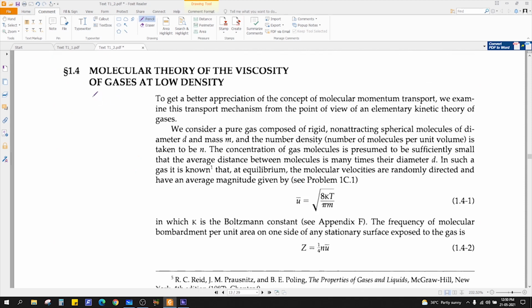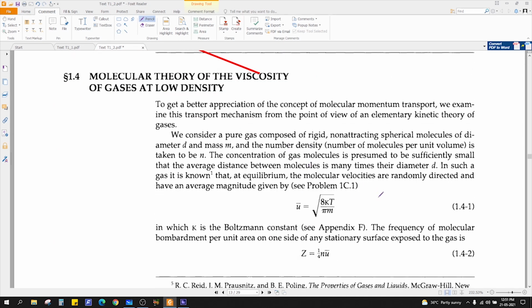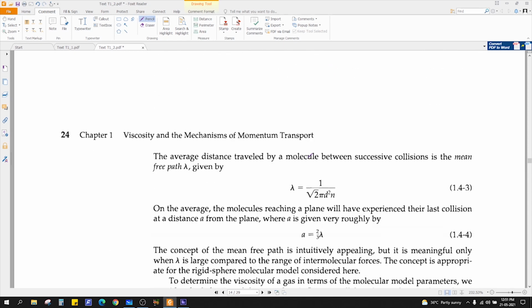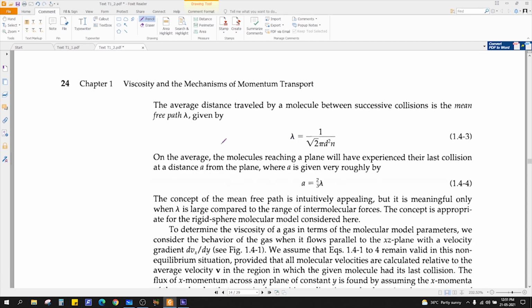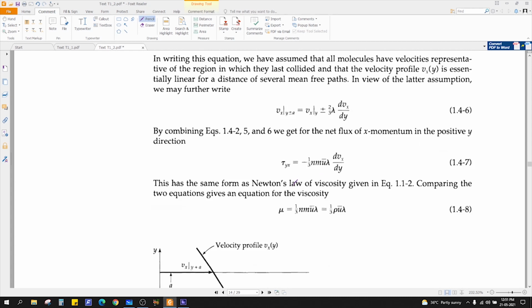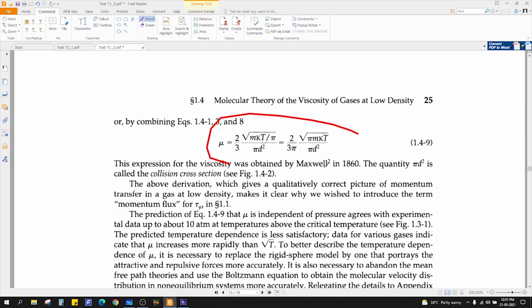So, the molecular theory of viscosity of gases at low density. You can derive the viscosity formula for gases by directly studying the collision theory or kinetic theory of gases. Okay, you can easily derive. This is not a part of the syllabus. However, if you want to learn, you can read it here. So finally, you can derive it, and you'll get the viscosity formula.